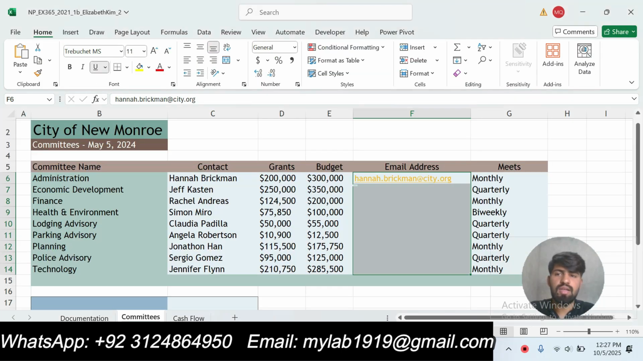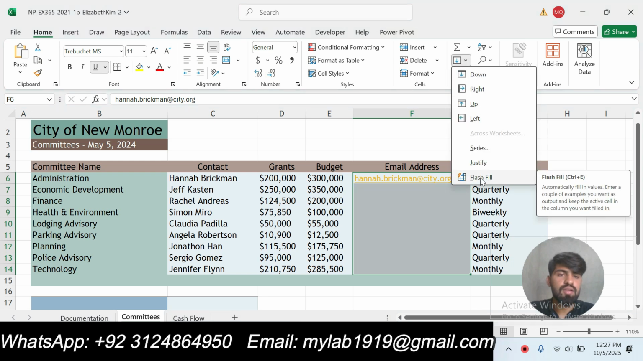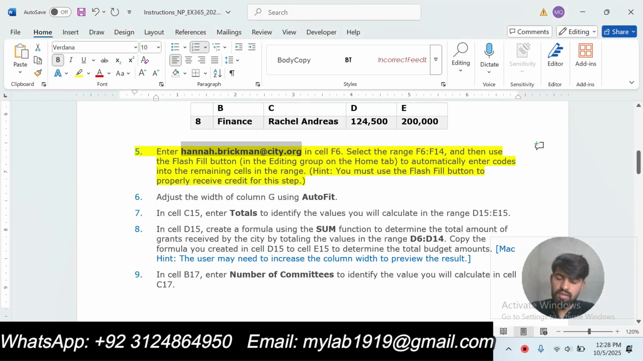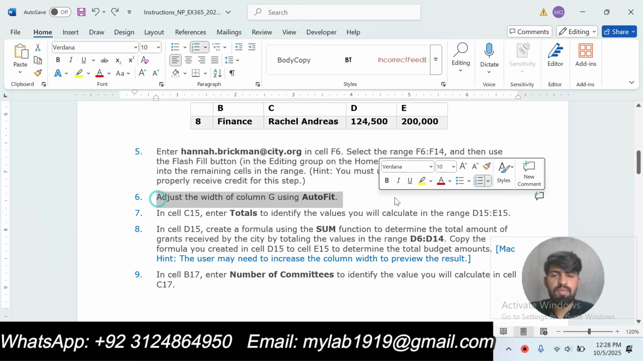Okay, go to the home tab, then go to the editing group, then go to fill and click on the flash fill button. Okay, our step number 5 is done. Now we will move to the next step, that is step number 6.